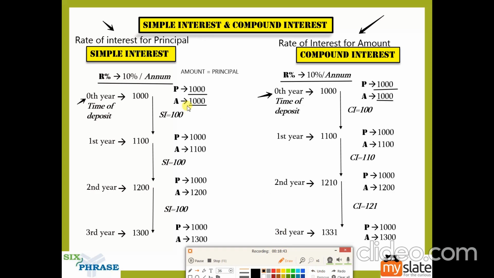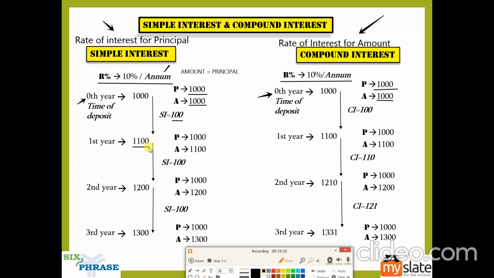Now what I'll do is take 10% of 1000. If I take 10% of 1000, I'll get 100 rupees. So this 100 is my interest for what time period? For 1 year. This is my interest for 1 year. So at the end of 1 year, look at what happens. At the end of 1 year, 1100 becomes my amount.